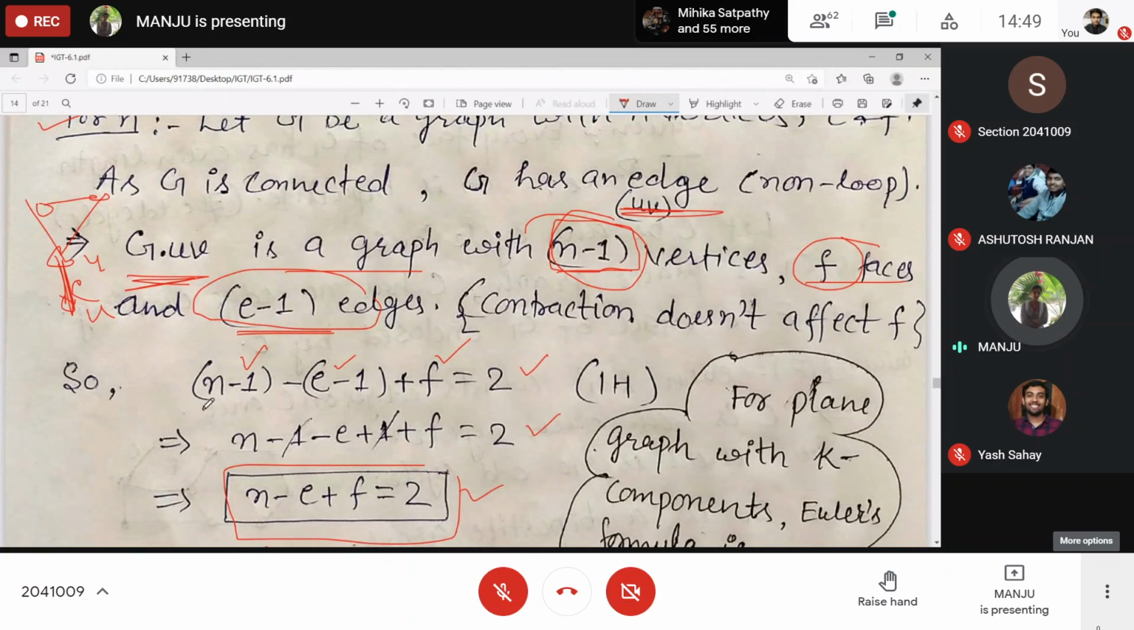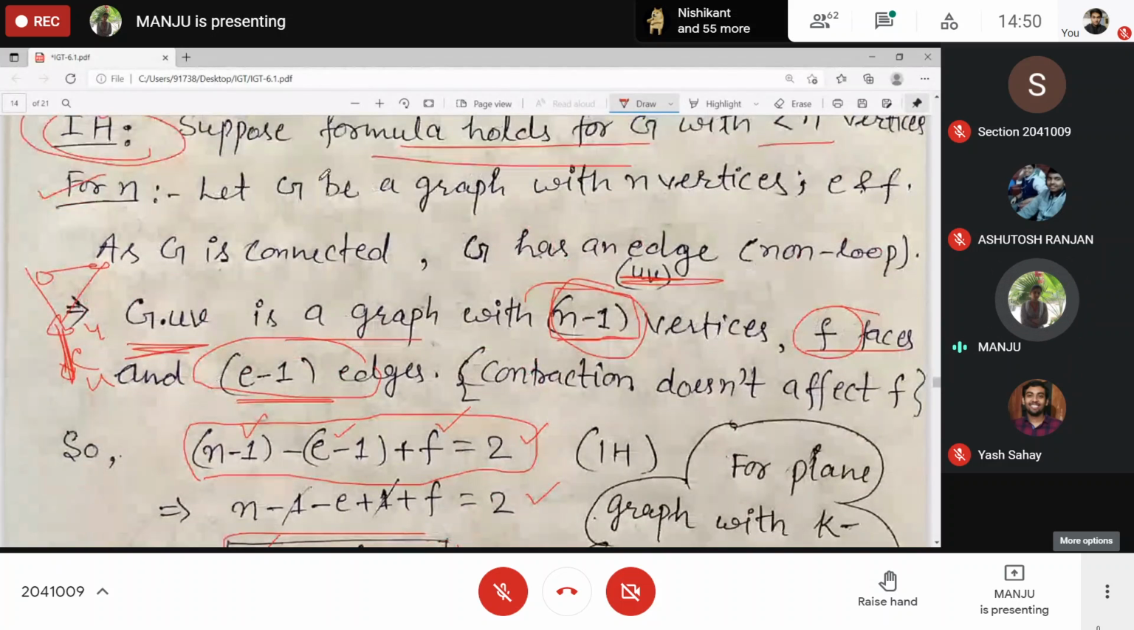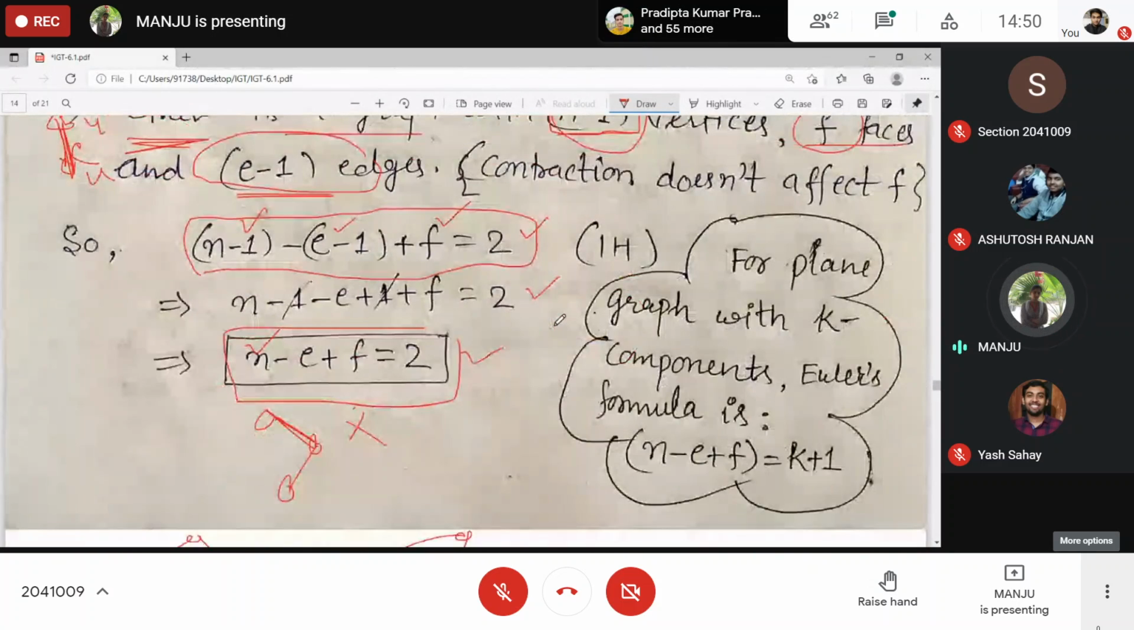This is because the induction hypothesis says that Euler's formula holds for all graphs of order strictly less than n. Okay? And this n corresponds to which graph? We have considered it corresponding to G, right? E and F also correspond to G. That's why for G we have this formula. This was for the case when G is connected.